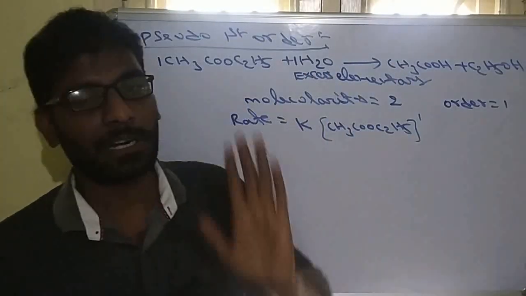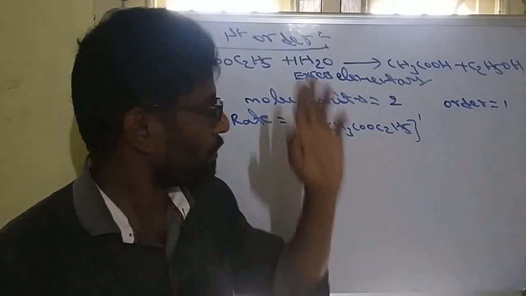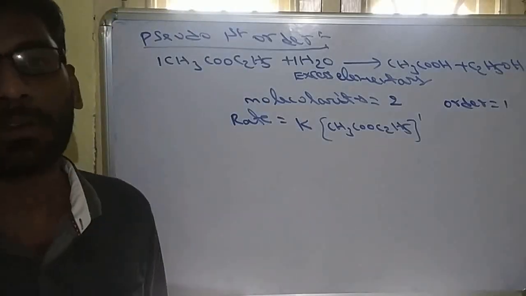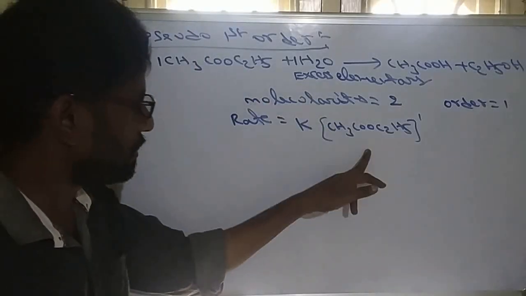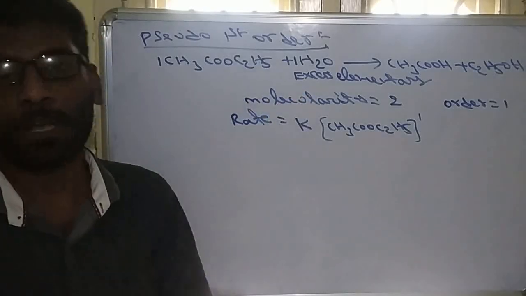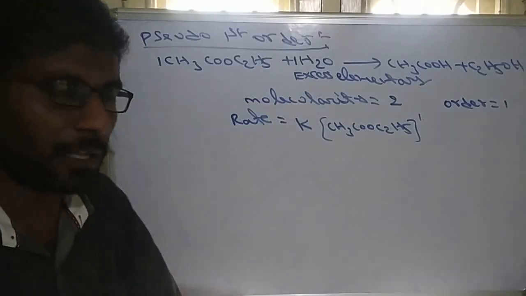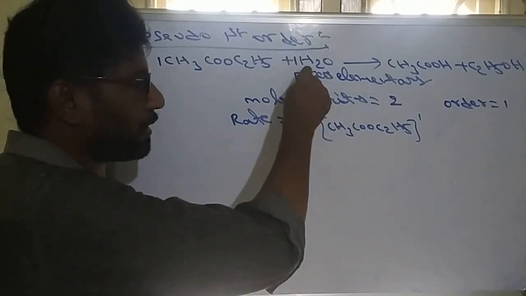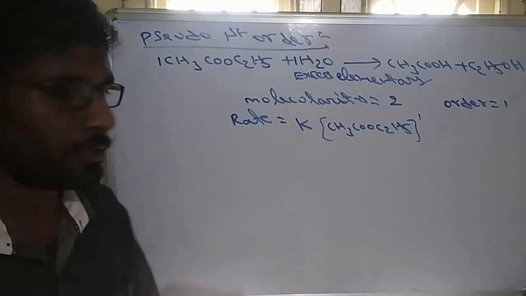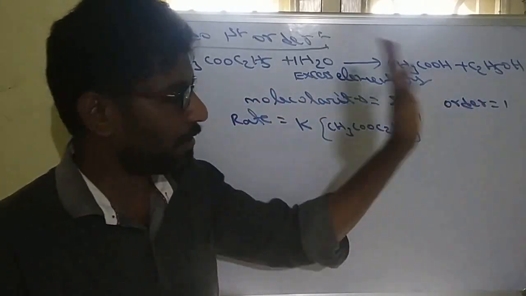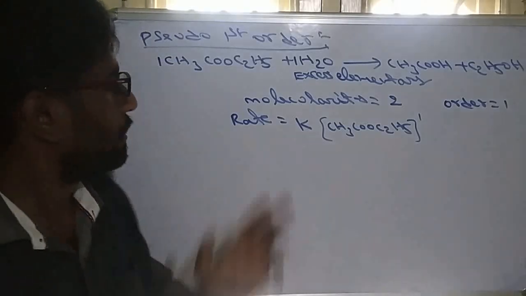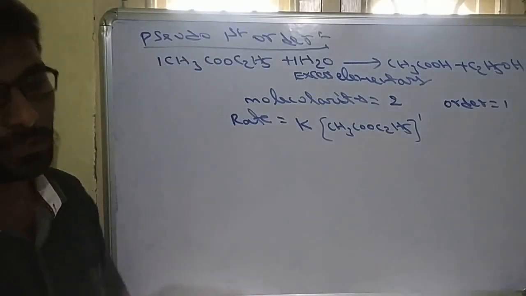So water concentration is always constant. Because of that constant concentration, rate does not depend on water. It only depends on ester. So here order is 1. But molecularity means the number of molecules colliding or participating. So even though excess water is there, definitely one molecule of water will combine with ester. So molecularity must be 2, order must be 1. Such reactions where order and molecularity are different are called pseudo first order reactions.